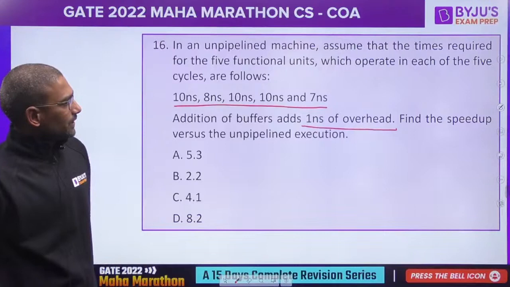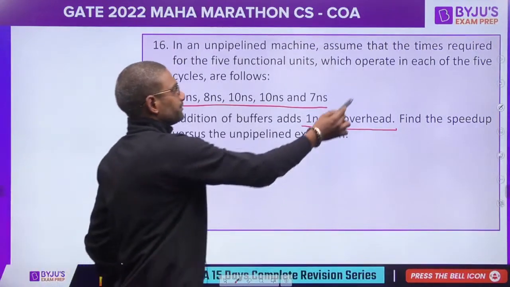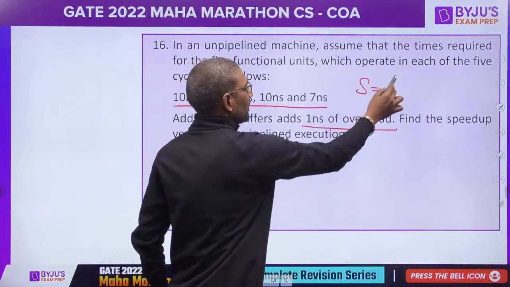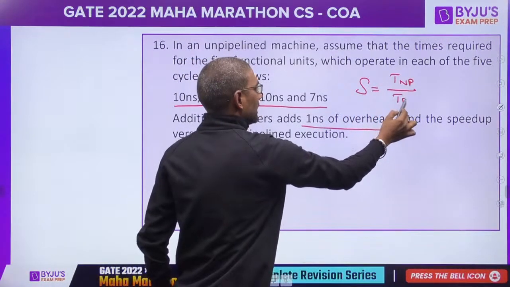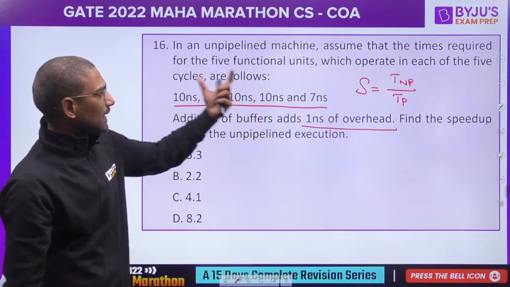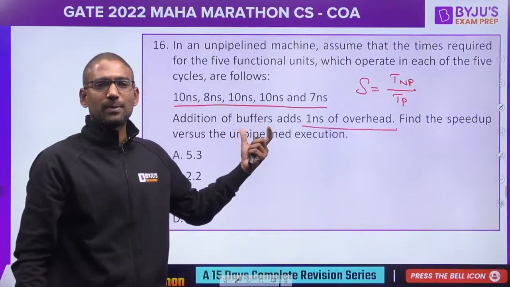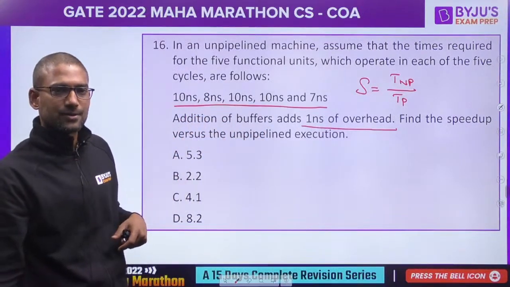Okay, so here we want speedup. What is speedup? Non-pipelined time divided by pipelined time. To calculate the total non-pipelined or pipelined time, we require the number of instructions.